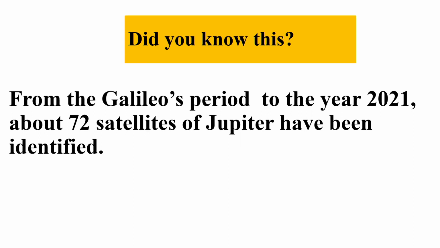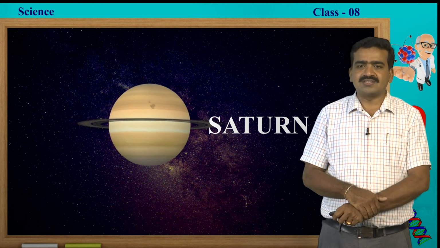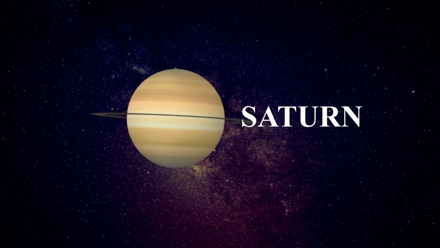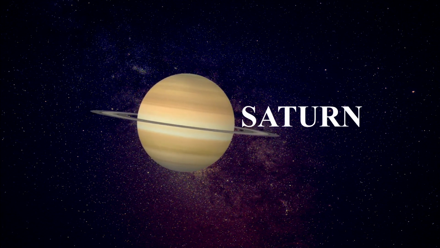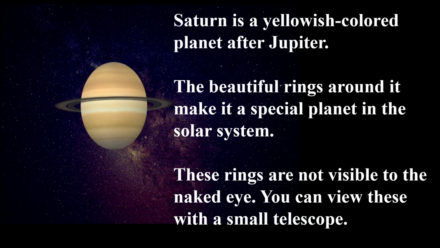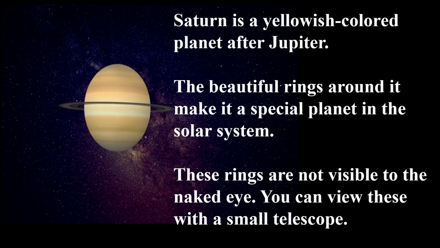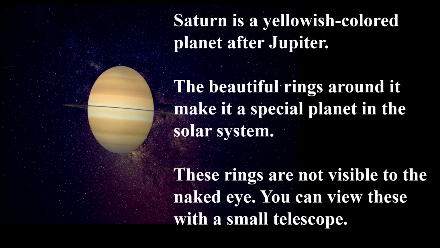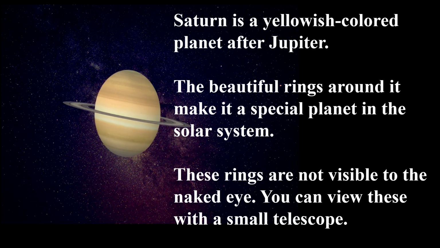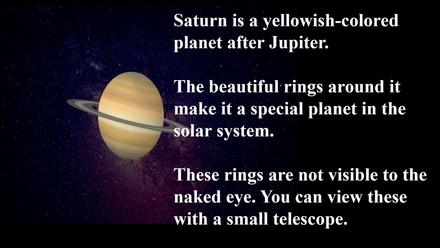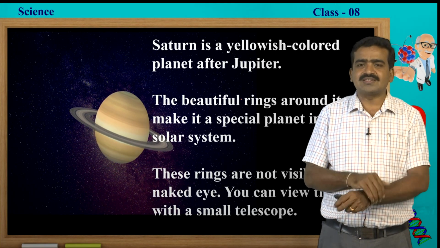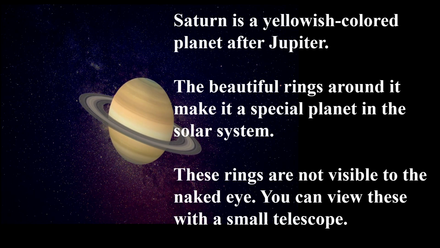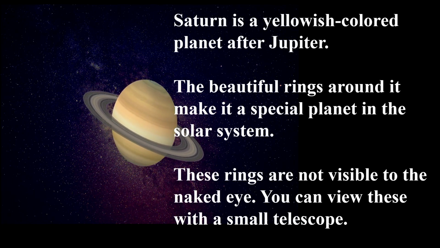have been identified. Now, another wonderful planet in the solar system is Saturn because of its wonderful ring system. What are the interesting facts about Saturn? Yes, here it is about Saturn. Saturn is a yellowish colored planet after Jupiter. It is also the biggest planet after Jupiter. The beautiful ring around it makes it a special planet in the solar system. It is very familiar to us because of its ring system.